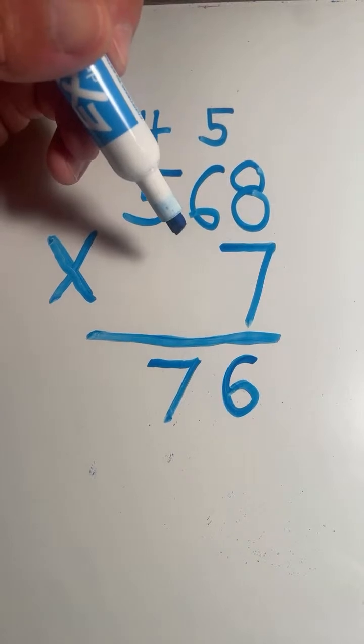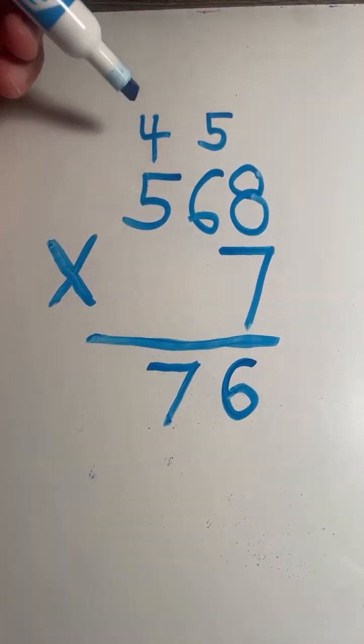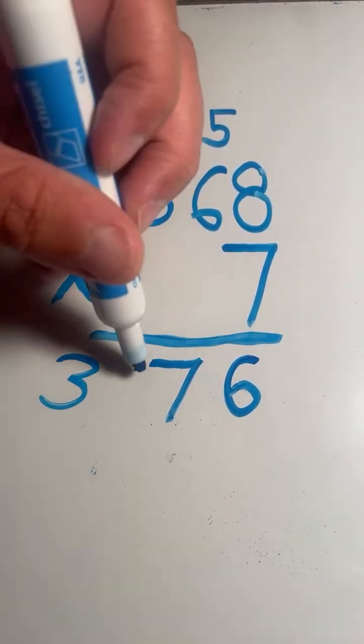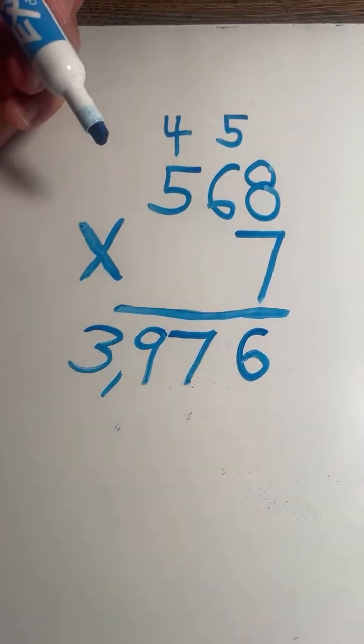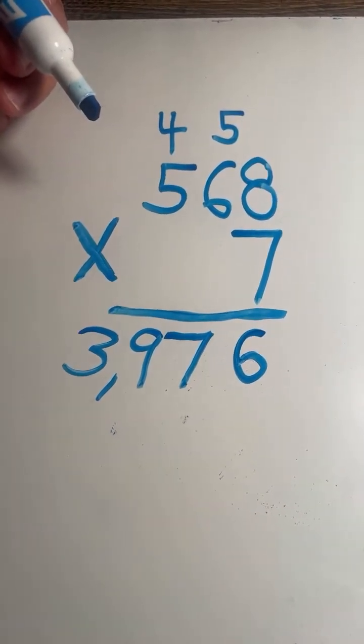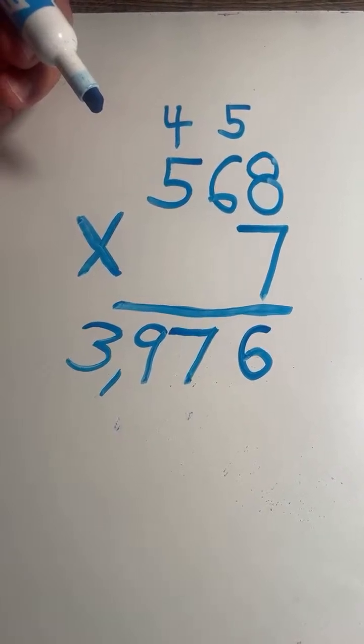Five times 7 equals 35. Plus 4 equals 39. So we have our final answer, 568 times 7 equals 3,976.